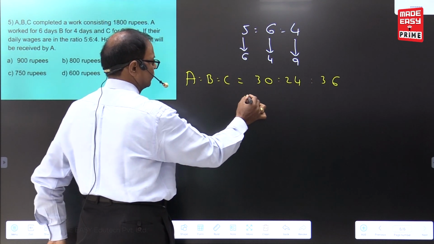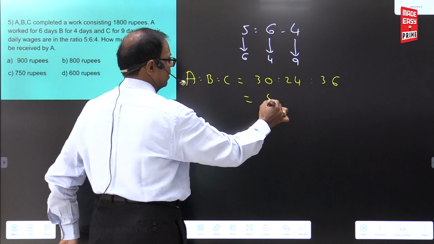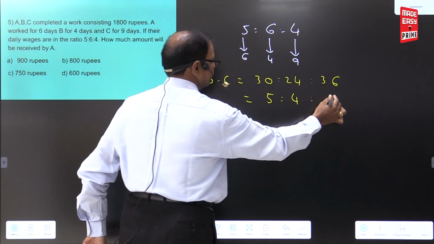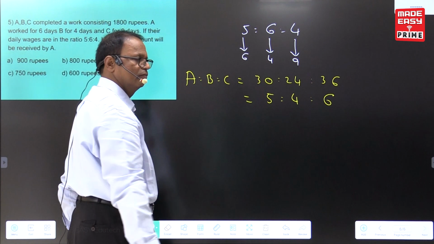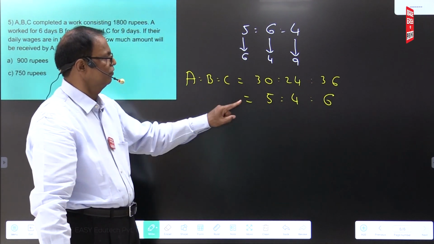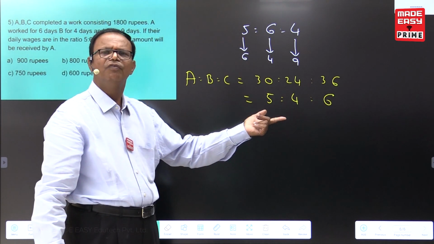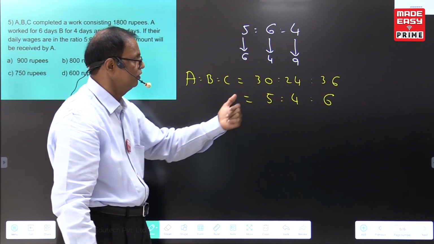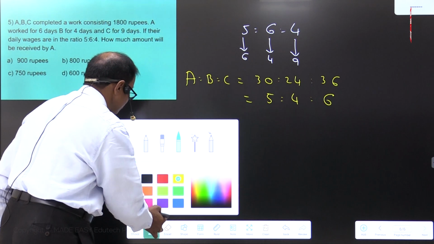Now, 6 into 5 times, 6 into 4 times, 6 into 6 times. A is equal, we may write 5 equal parts. B is equal 4 equal parts. C is equal 6 equal parts.